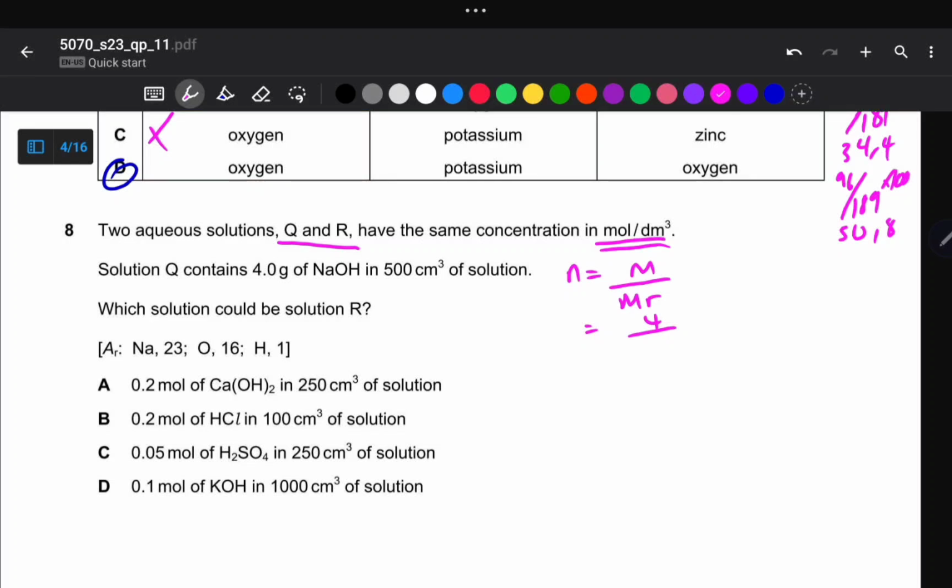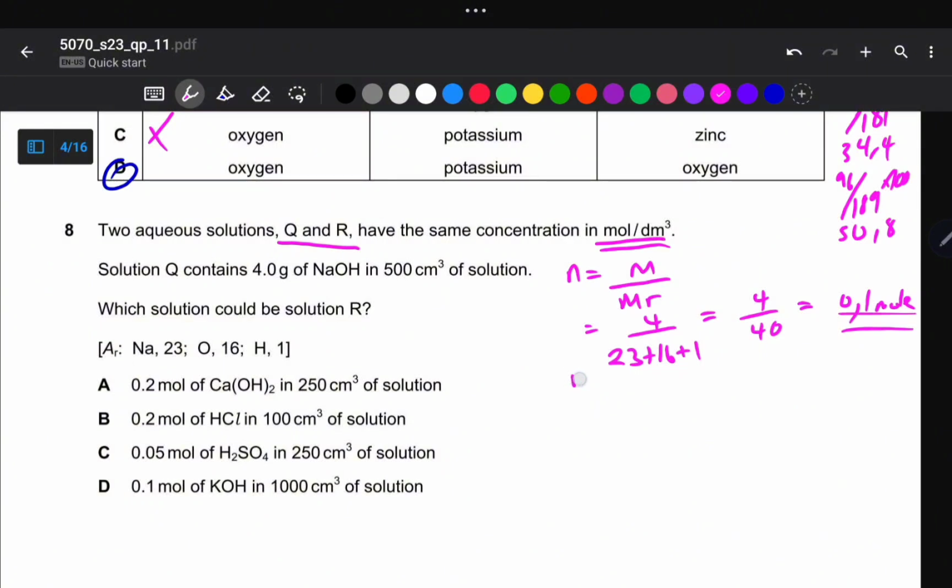So mR is equal to 23 plus 16, the mass of oxygen, plus 1 to give us 4 over 40. Are we together? So it's 4 divided by 40, which simply gives us 0.1 moles.